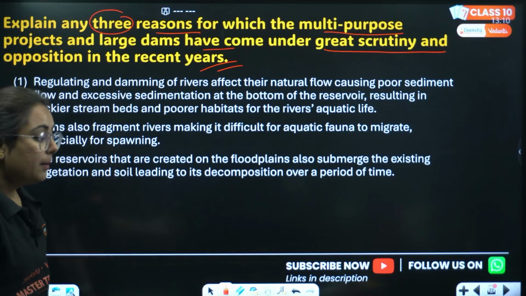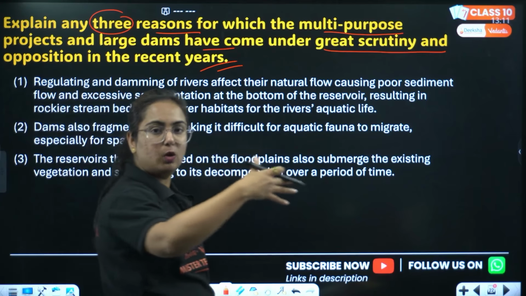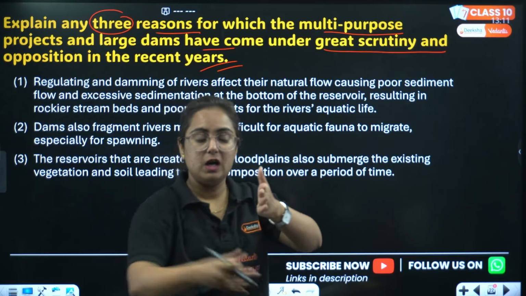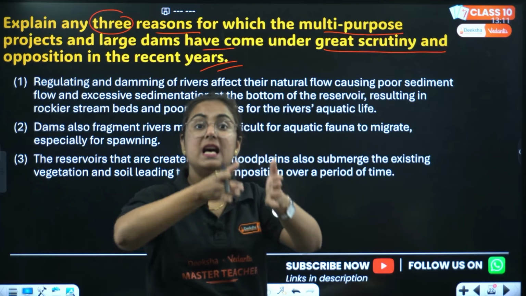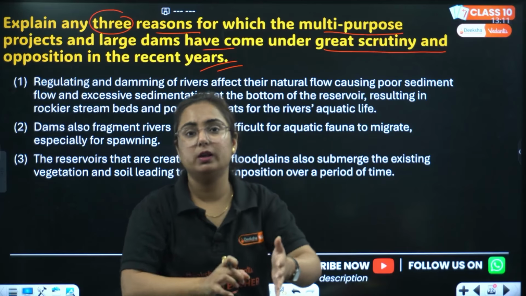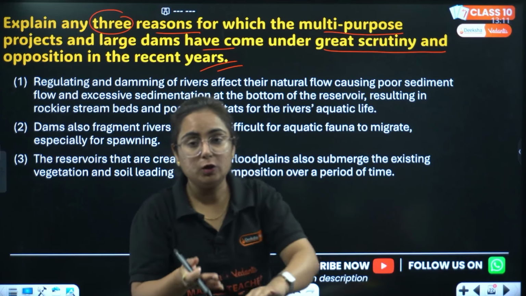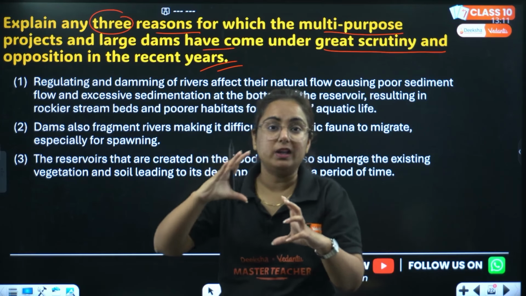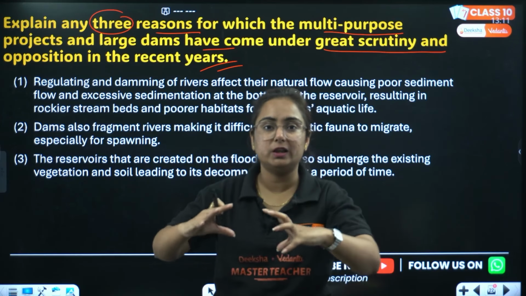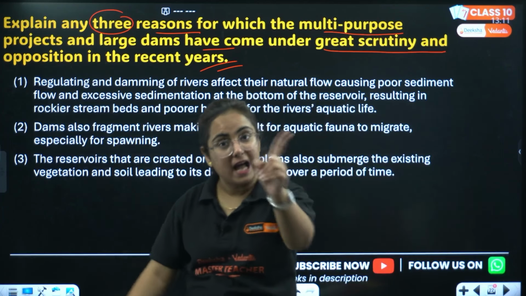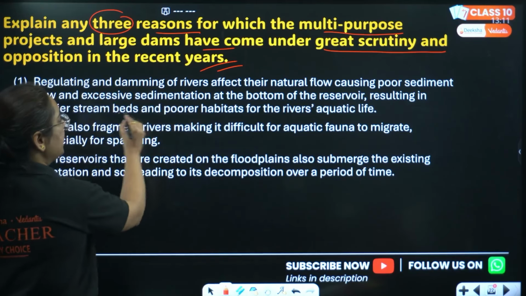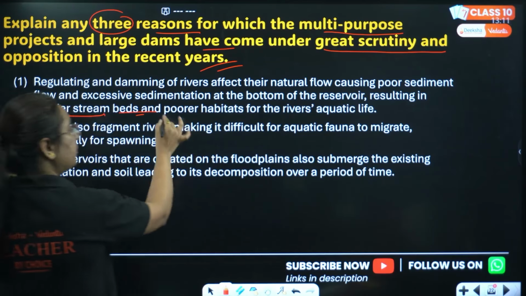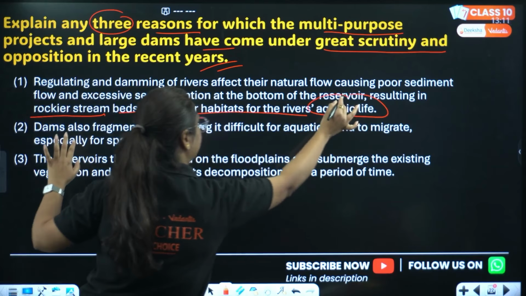Whenever the river is flowing in its own natural manner and you put a dam in between, regulating its flow, the sediments that were brought by the river start settling over there. Due to which, now they are settling beneath the surface, reducing the width or the capacity to hold water. Water will come out and cause flood, which is the main reason. Other than that, it resulted in rockier stream beds, which is poor habitat for aquatic life.